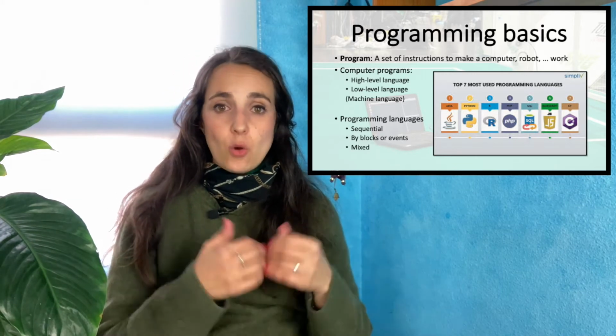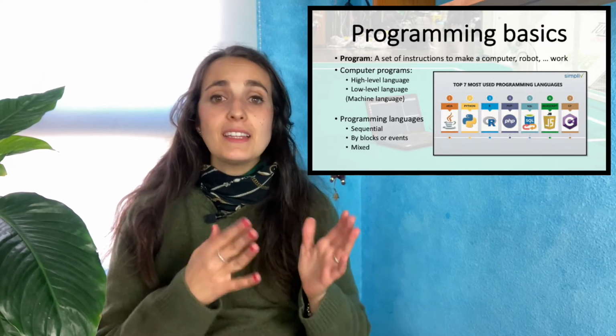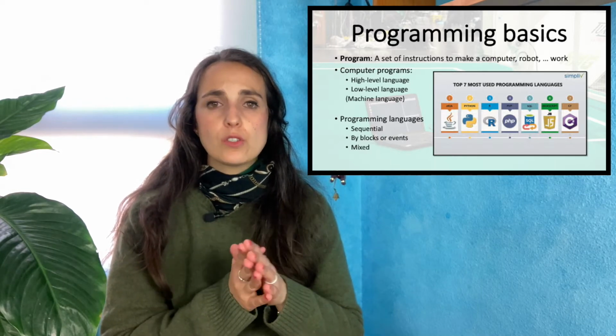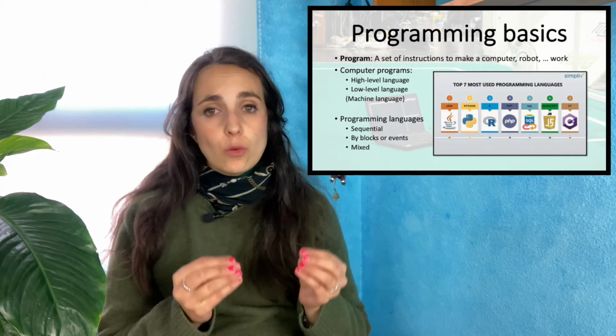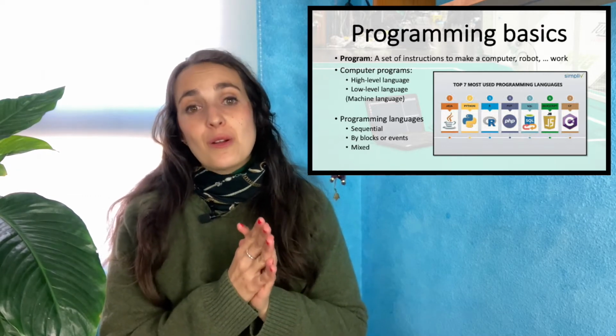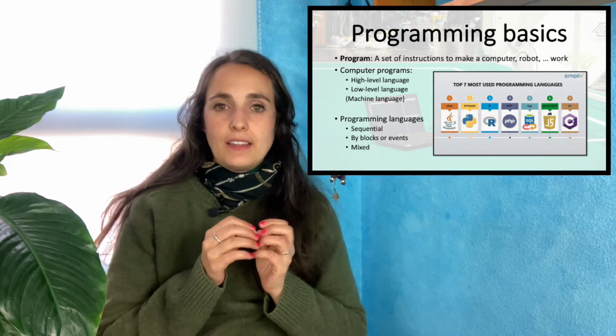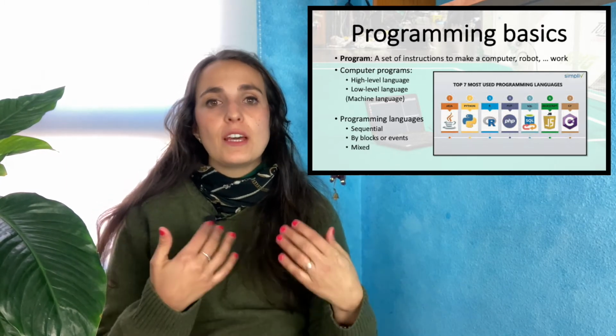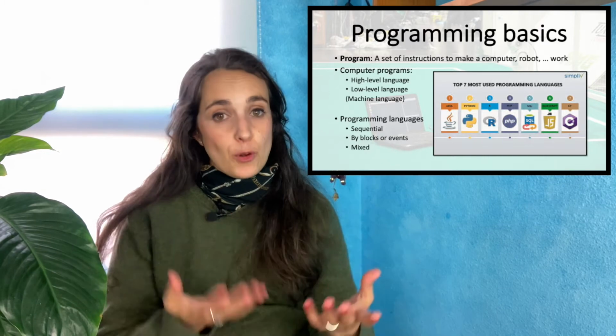So this is the low level or machine language, and the high level language is the one that we use in computers or to make really complex calculus. Of course the one that we're going to use is the low level, and to make those programs we need a code, and this code is usually called a programming language.